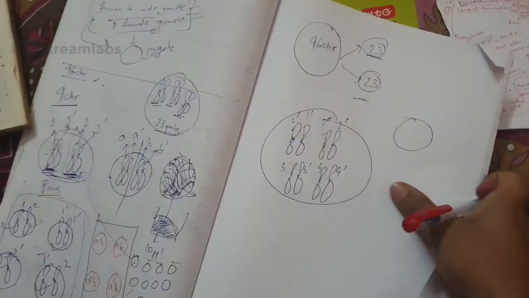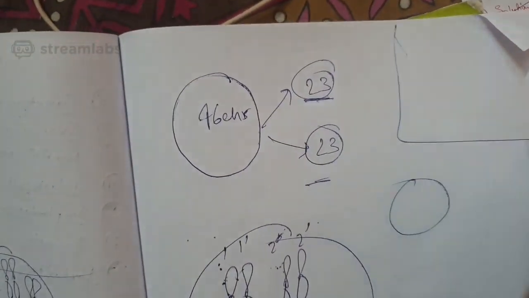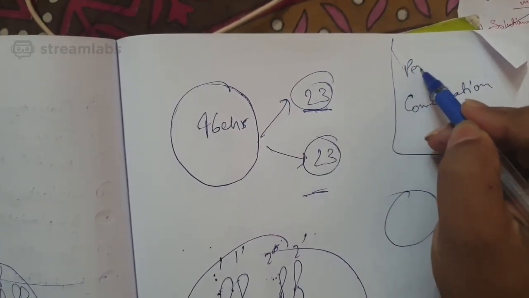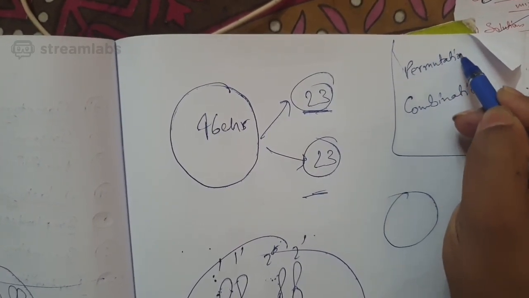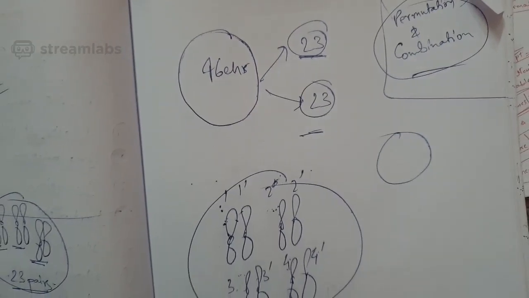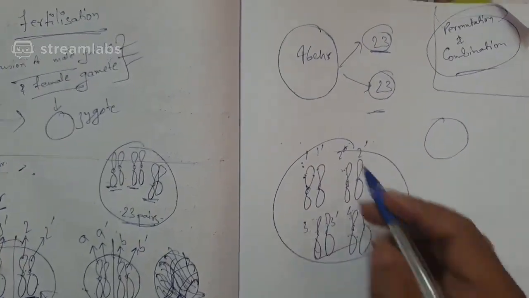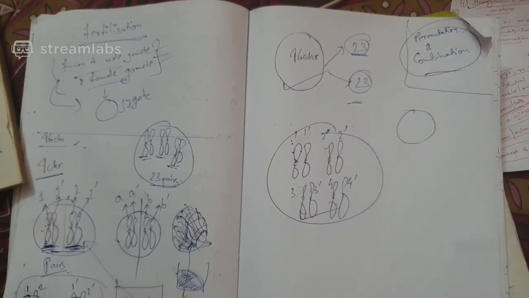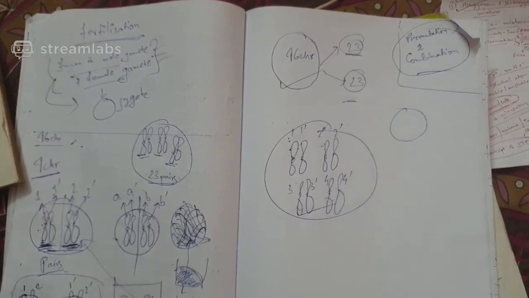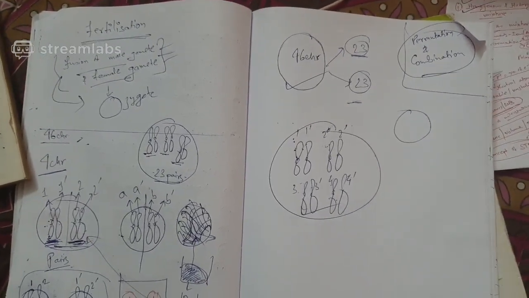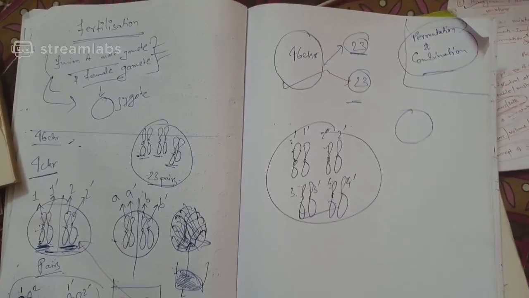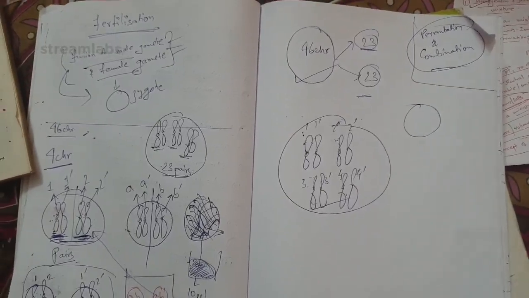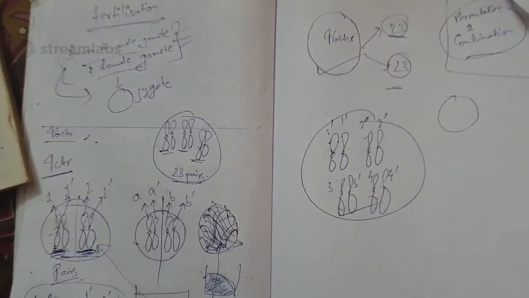Now if you are a math student, you know the formula of permutation and combination. Apply the formula in this case, and try to find out how many combinations can be there in the haploid gametes, in the sperms and ovum, or how many types of variety can be there. I hope that you understand the beauty of this. So there can be a huge number of combinations.